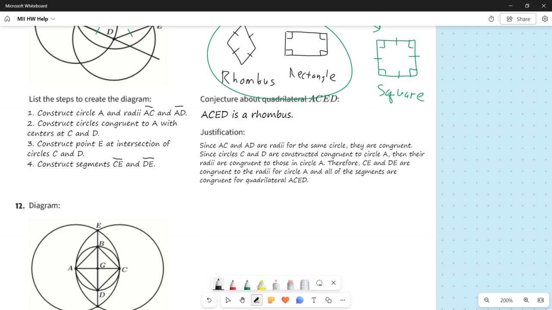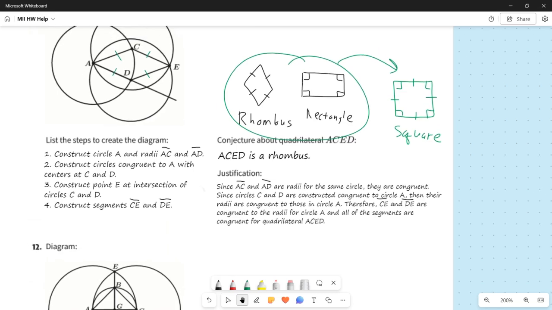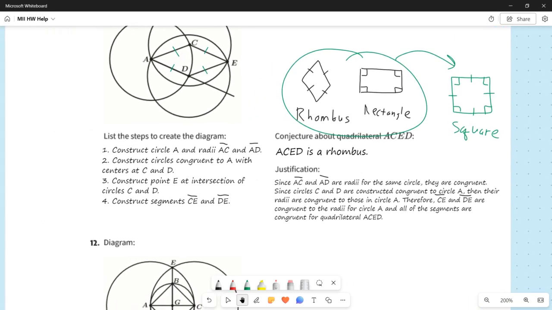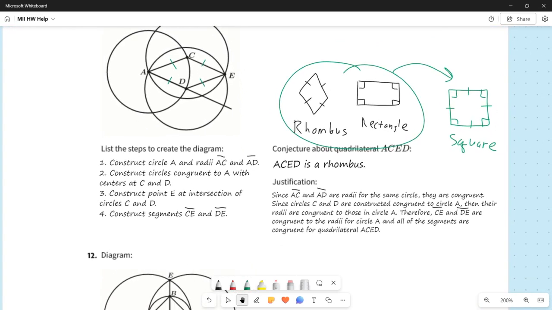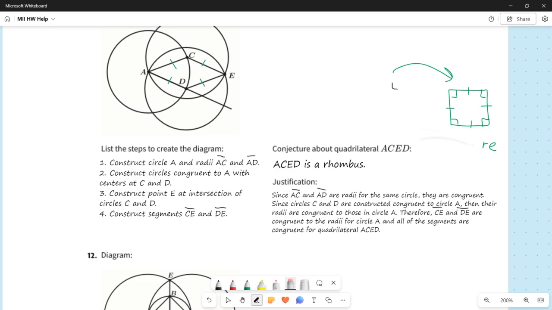Let me just go through. We just need little line segments over AC, AD, CE, and DE. And that's our answer for this problem. So again, not the easiest problem we've done in this class. You really do have to kind of think about it a little bit. I'll get rid of all this other extra stuff here. Don't need it anymore.